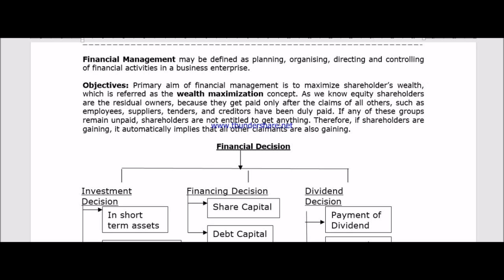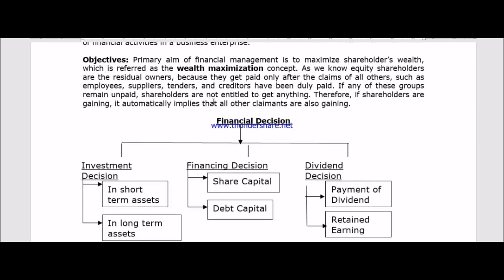And that is the point. If the equity shareholders are getting any return, what does it mean? It means that the debenture holders and preference shareholders have already been paid. That is why, if we can maximize the wealth of the equity shareholders, it means everyone else has got their due amount, and as a result it satisfies the need of every person involved in the business.